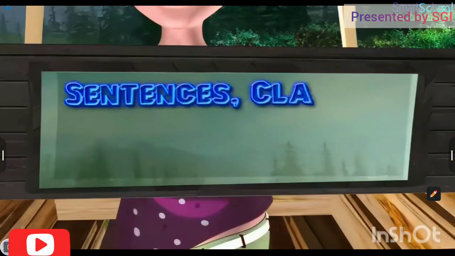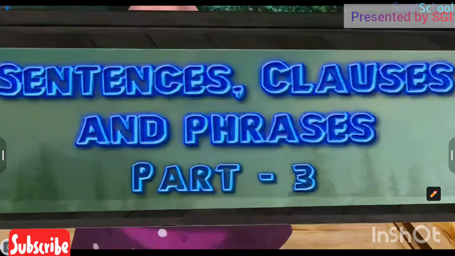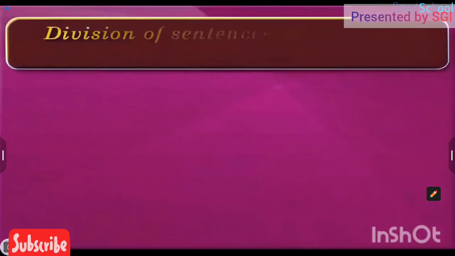Sentences, Clauses and Phrases, Part 3. In this module, we will learn about division of sentences on the basis of structure. On the basis of structure, sentences are classified as